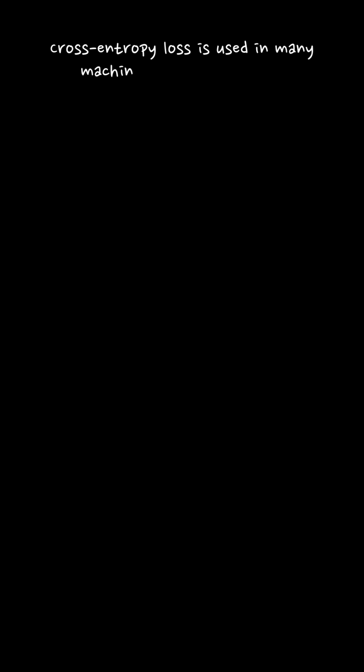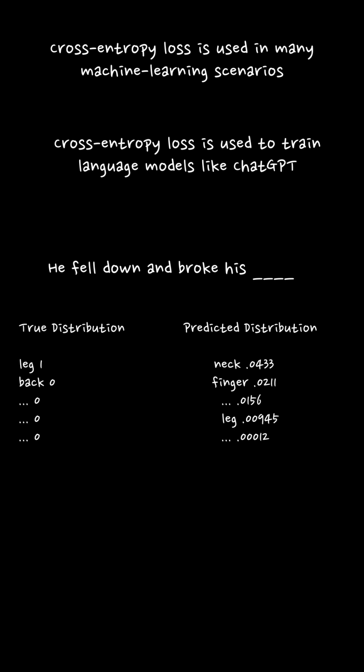Cross-entropy loss finds applications beyond just classification tasks. It is utilized in various other machine learning scenarios. For example, cross-entropy loss is used to train a language model like ChatGPT. In language modeling, the goal is to predict the next word in a sequence given the context. That is, the model's prediction for the next word is a probability distribution over all words in the model's vocabulary. The true distribution has probability 1 for the correct word and 0 for all other words. By minimizing the cross-entropy loss, the language model learns to generate more accurate and contextually appropriate word predictions.